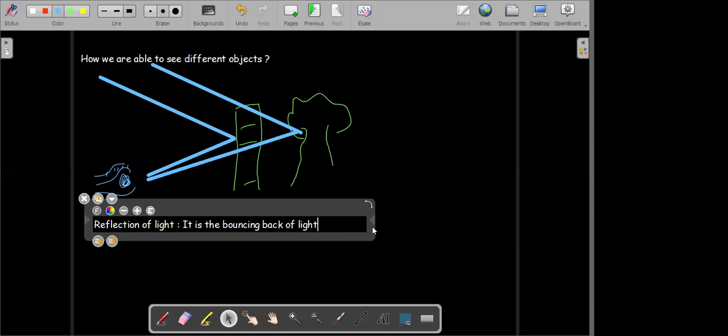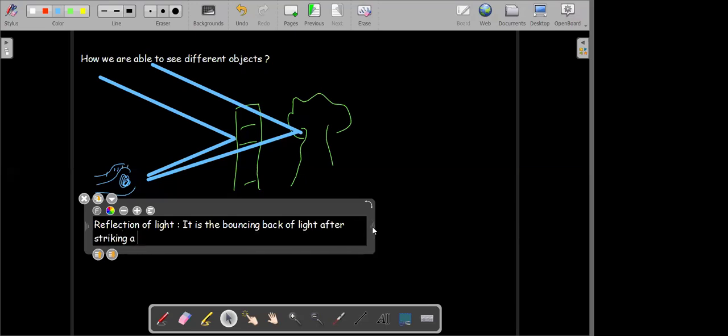So here you have reflection of light. Reflection of light means it is the bouncing back of light after striking a surface. Whenever light strikes a surface and bounces back, we call this phenomenon reflection of light.